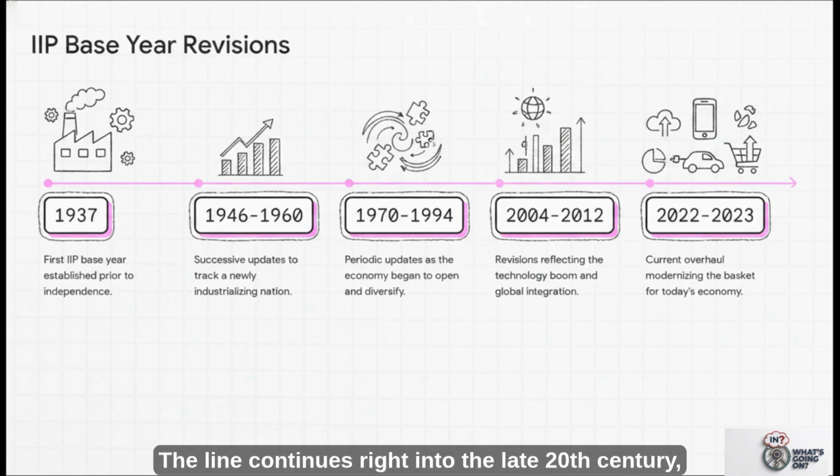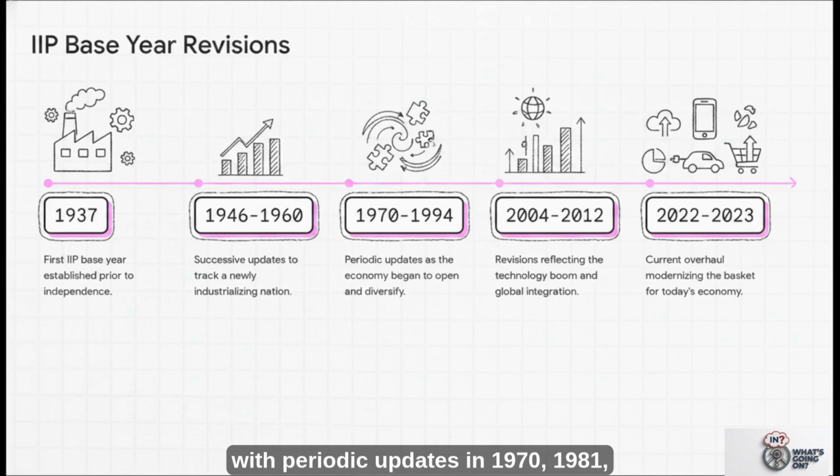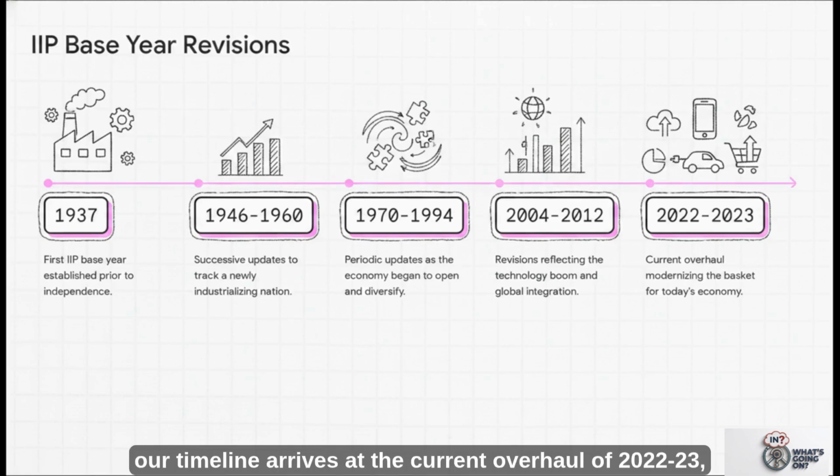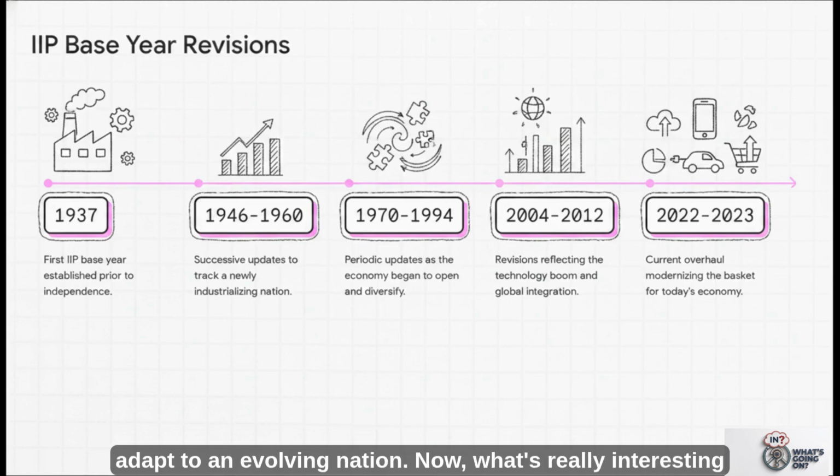The line continues right into the late 20th century, with periodic updates in 1970, 1981, and 1993-94. And that last one is exactly when India's markets underwent that massive liberalization and opened up to the world. Moving into the modern era from 2004 to 2012, those revisions perfectly reflect the incredible rise of the IT and digital services boom. Finally, our timeline arrives at the current overhaul of 2022-23, which modernizes the basket for today's economy. It just beautifully illustrates how the index must constantly adapt to an evolving nation.